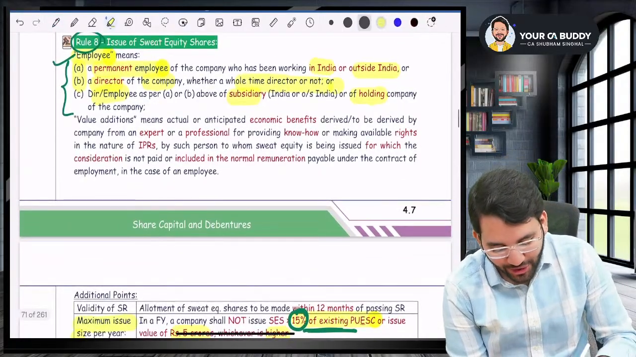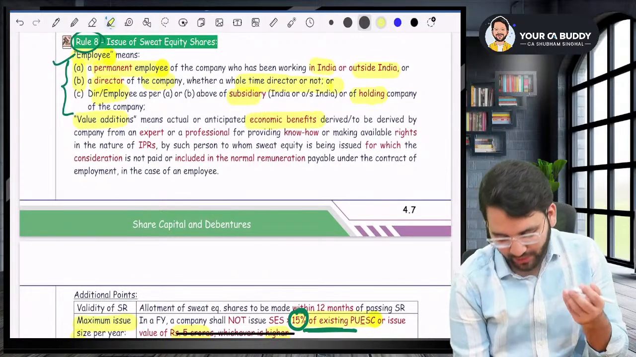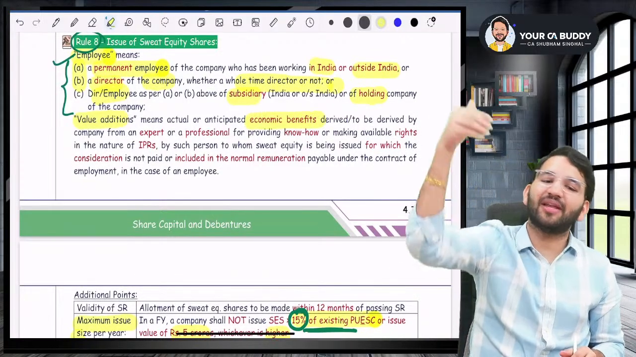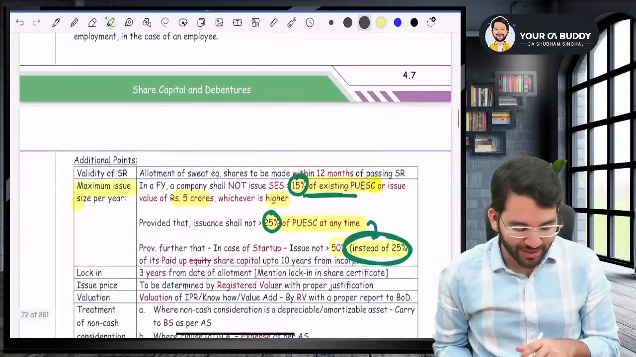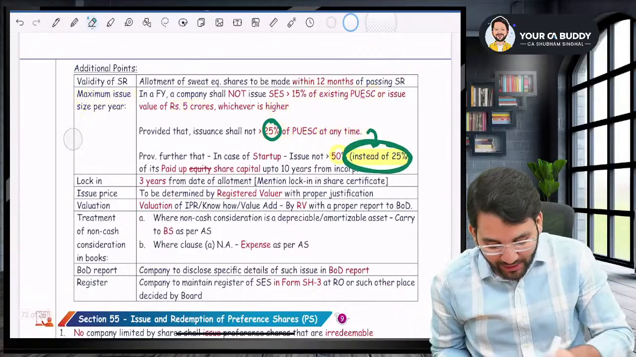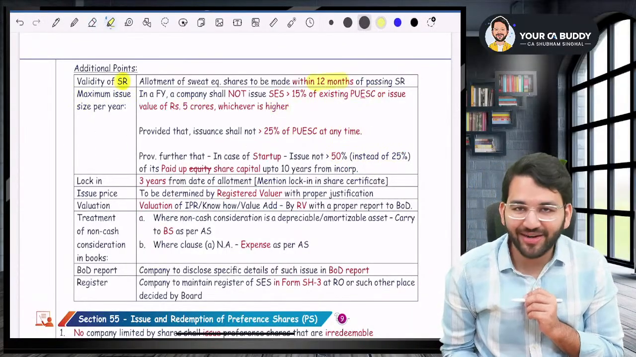Sir, what is value addition? Value addition basically means economic benefits derived in future. Economic benefits that will be derived in future. That is value addition. After that, sir, some important points that you need to know. What is the validity of SR? It will be 12 months.